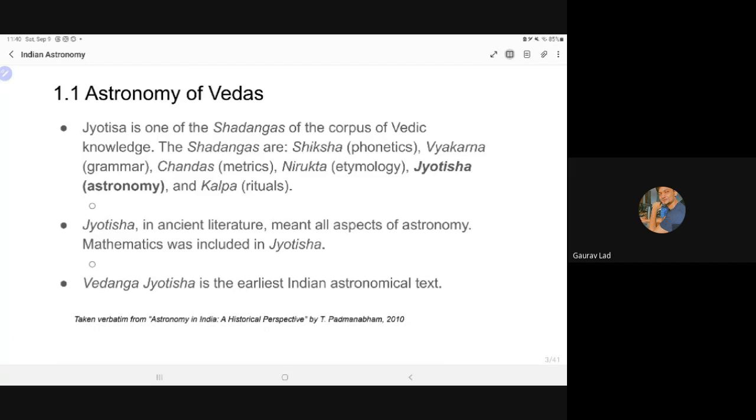So Jyotisha in ancient literature is actually not entirely astronomical. It is a conglomerate of astronomy and astrology, a mixture of that. It has astronomical calculations, but it also features some kinds of astrological things. But we are not going to discuss that. We're just going to discuss the astronomical aspect of it. So astronomy is science, astrology is not science. And so we have Vedanga Jyotisha as the earliest text on Indian astronomy, the earliest Indian astronomical text from the Indic literature throughout.